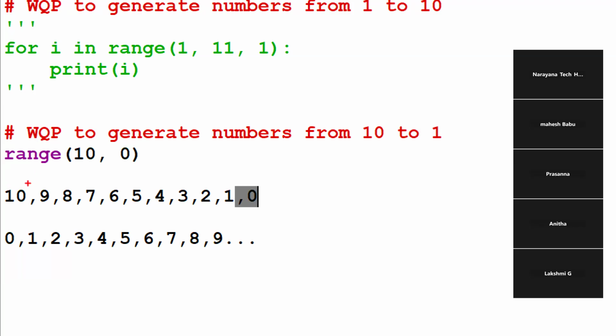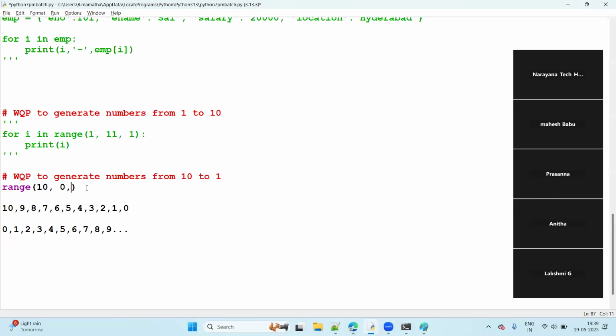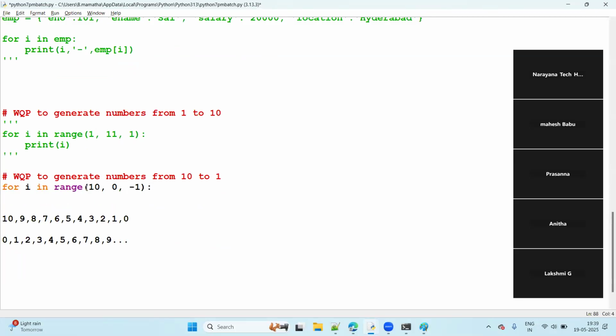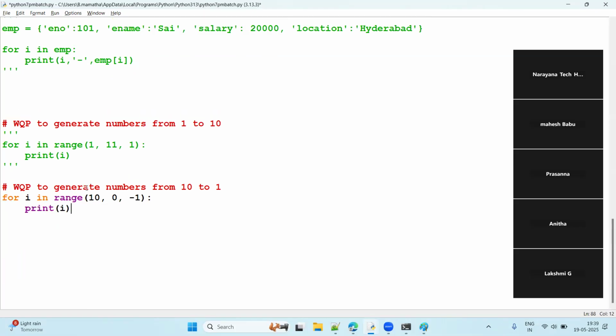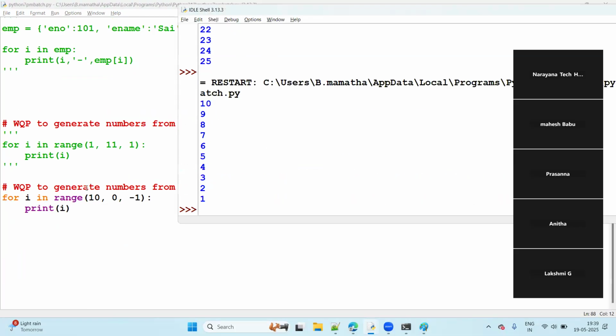Now the values are decreasing, right? 10 minus 1 is 9, 9 minus 1 is 8, minus 1, minus 1, minus 1. So, what is the step size? Minus 1. Then for i in range of this, let's take print of i. Print of i. Now this one you can see.